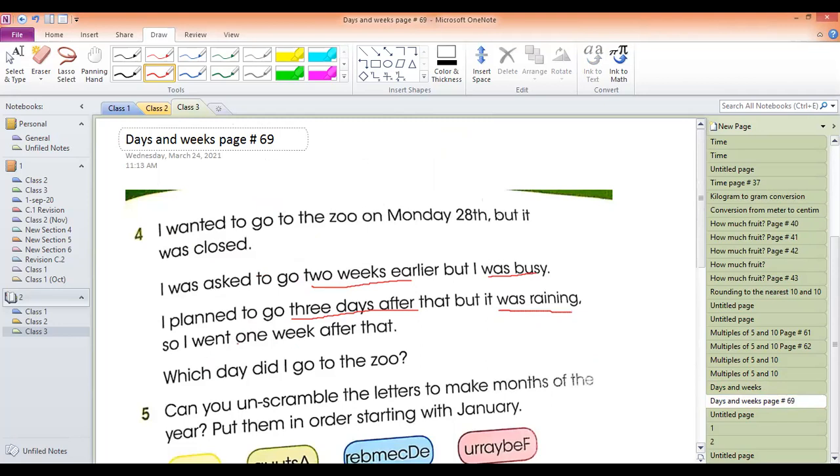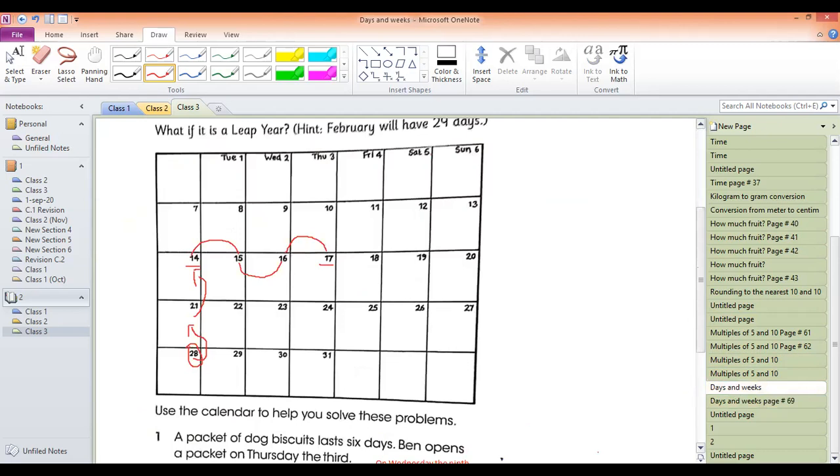So I went 1 week after that. So now I will move to the calendar again. 1 week after means I will go here and check.